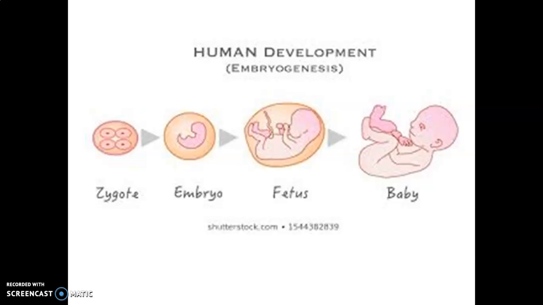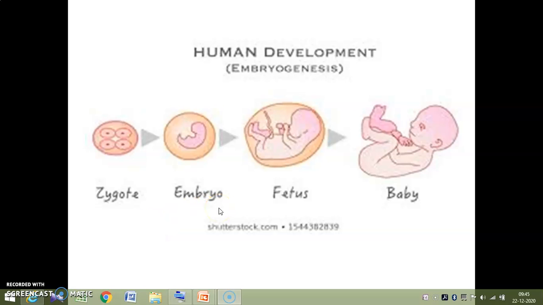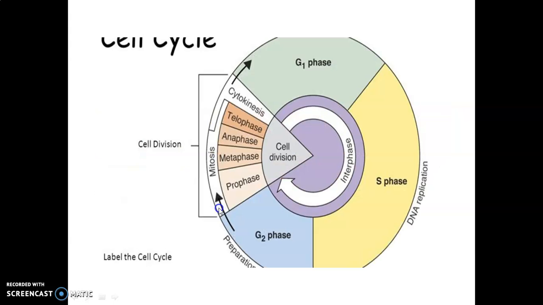All cells reproduce by dividing into two, with each parental cell giving rise to two daughter cells. And what happens to these newly formed cells? They again divide and a new organism is formed. And also, when the growth of those organisms is completed, repair is going on. So for that, our cell is following the cell cycle. Here in this picture it is very clear: G1 phase, S phase, G2 phase and M phase. So let's discuss in detail about the cell cycle today.